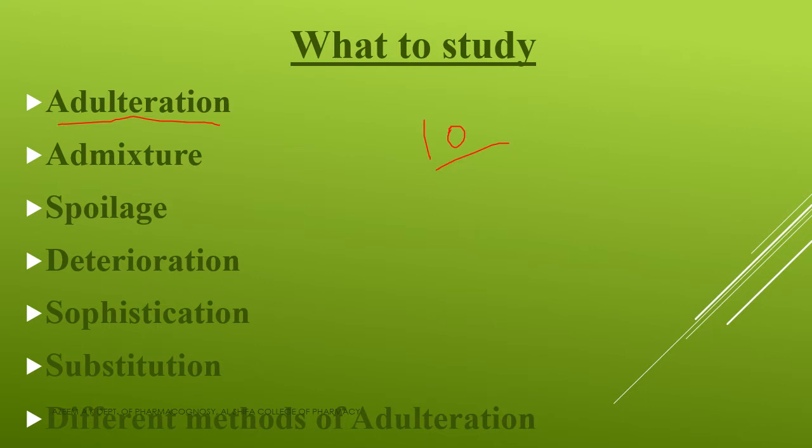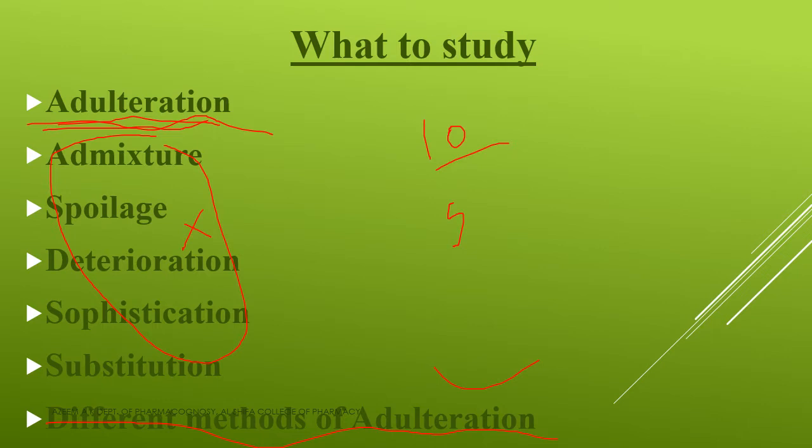Sometimes a question will be asking for a 5-mark one, that is, write about the different methods of adulteration. In that case, you have to write an introduction regarding adulteration, then write straightly or directly about the different methods of adulteration of crude drugs. In that case you can skip all these things, that is admixture, spoilage, and so on, you can avoid them. No need to write. If it is asked for 5 marks, you can avoid them. Then write straightly about adulteration as well as the different methods of adulteration.